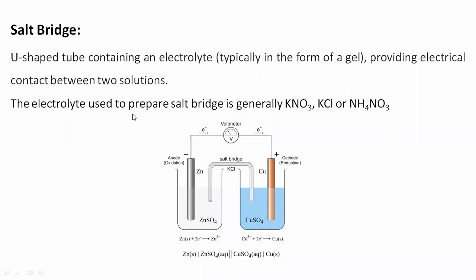Now, the electrolytes used to prepare the salt bridge are generally potassium nitrate, potassium chloride, and ammonium nitrate. So they are basically used to prepare the salt bridge, which we are going to dip in the different solutions containing zinc sulfate and copper sulfate. So this is a complete cell in which the zinc electrode is dipped in the zinc sulfate solution, whereas the other electrode, the solution of copper sulfate, will contain the copper electrode.